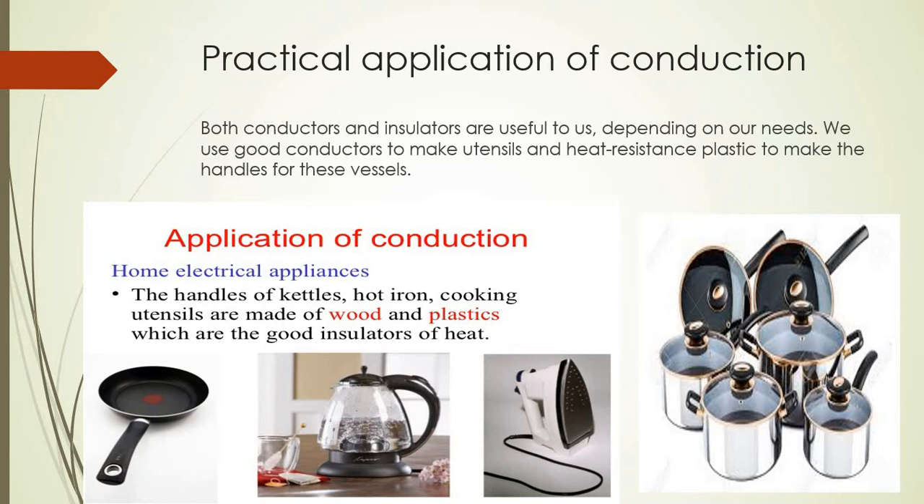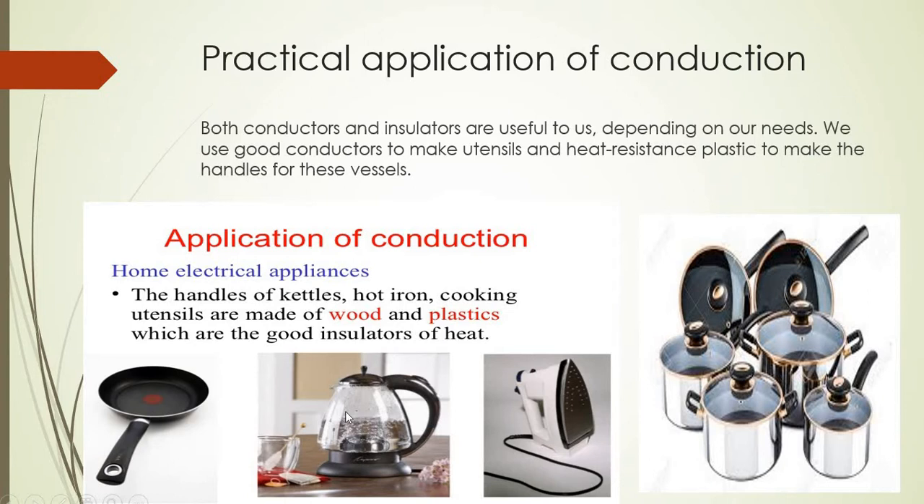heat. While the handles of the utensils, as you can see here in this picture, are made of what? Plastic, which is an insulator, while the body is made of metals, which are good conductors of heat. Even this frying pan, as you can see here, has a handle made of plastic, while the pan is non-stick and also has metal inside. Why is it made of metal? So that the metal can absorb heat and heat will transfer by conduction.